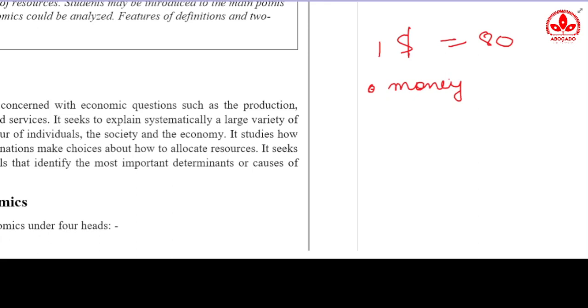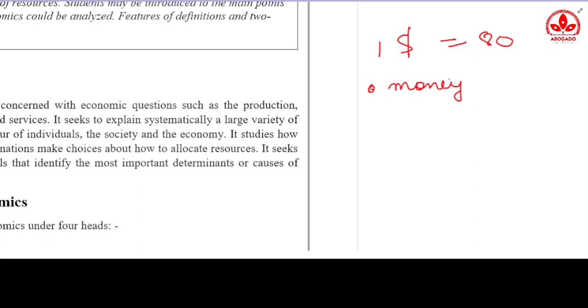How did this happen? Apart from this, take the question of why the government doesn't distribute money free of cost to the poor people. This question involves money in itself. Apart from this, if we talk about $1 being equal to 80 rupees, there is the question of money.